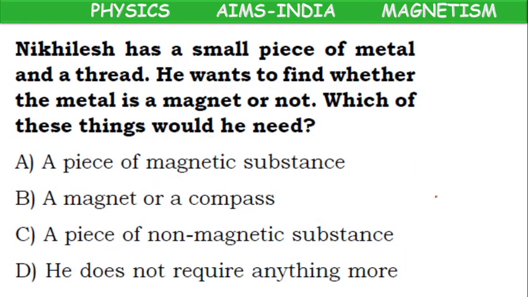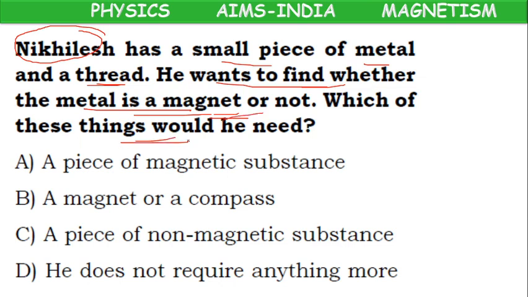Next, Nikhilesh has a small piece of metal and a thread. He wants to find whether the metal is a magnet or not. Which of these things would he need? What is he having?